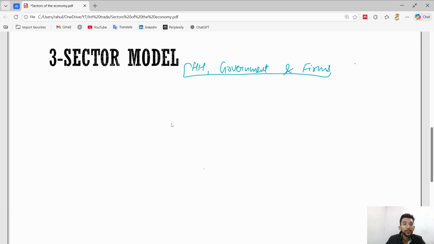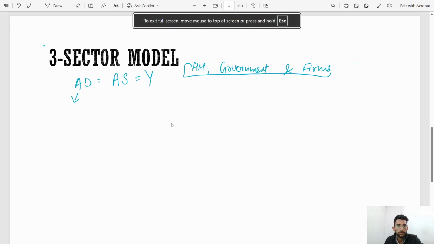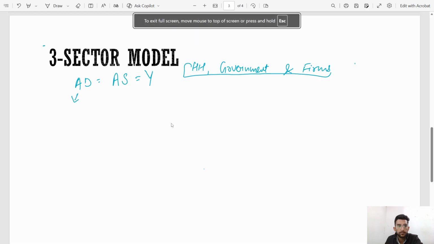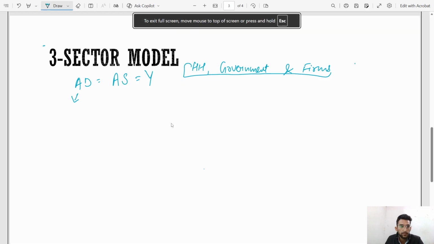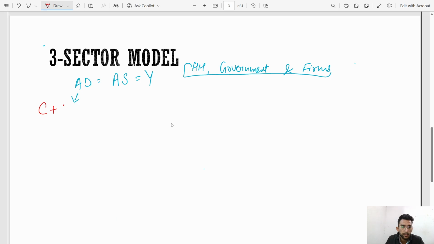So what is the trinity of three sector model? I will tell you, where aggregate demand is equal to aggregate supply equal to income. Aggregate demand means consumption plus investment plus government expenditure.